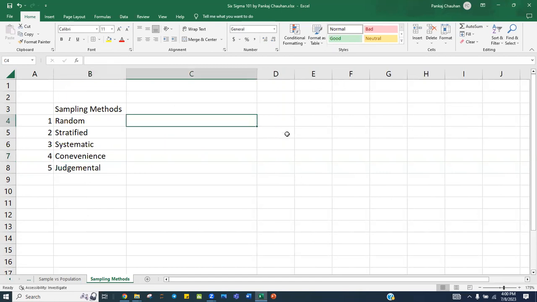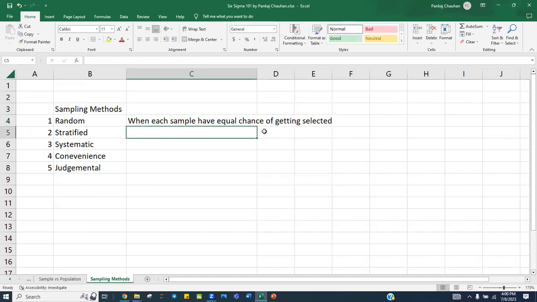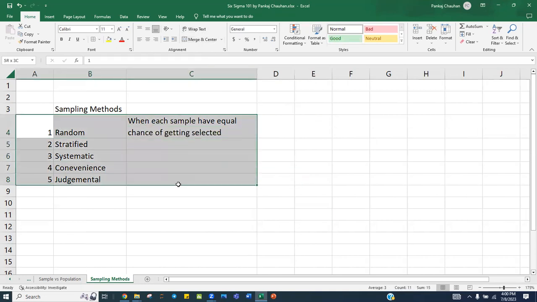Random sampling means each sample has an equal chance of getting selected. So you have the entire population. Suppose you are trying to buy some oranges from a vendor.